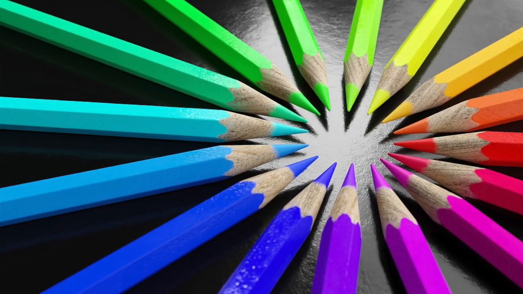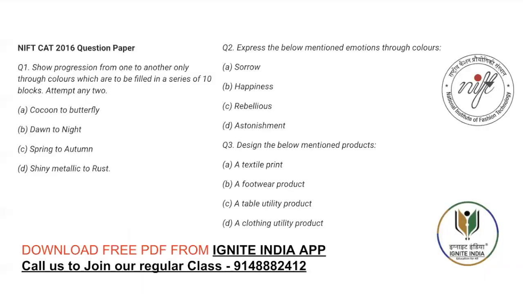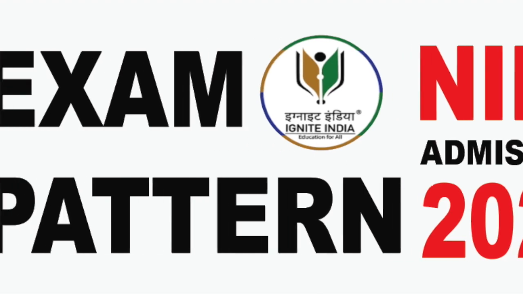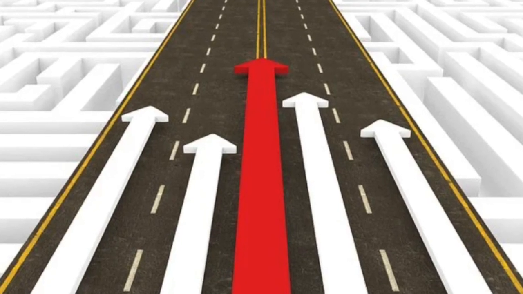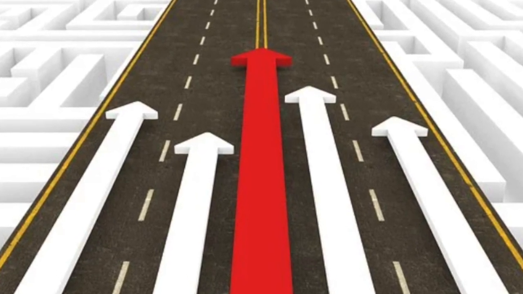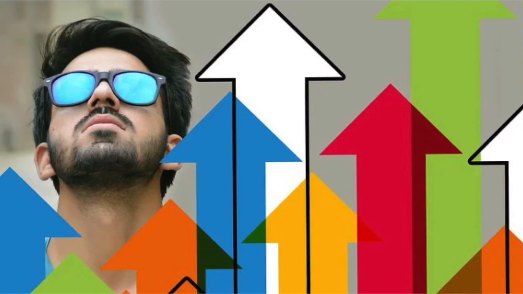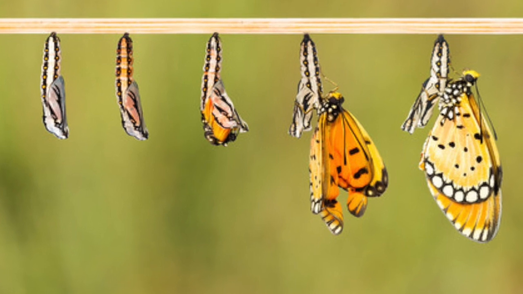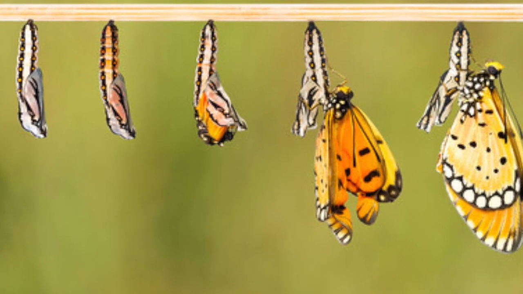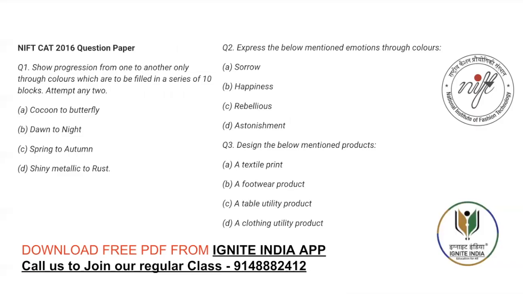Moving to the next question, NIFT CAT 2016 question paper. Progression from one to another only through colors, which are to be filled in a series of 10 blocks. Attempt any two: cocoon to butterfly, dawn to night, spring to autumn, shiny metallic to rust.